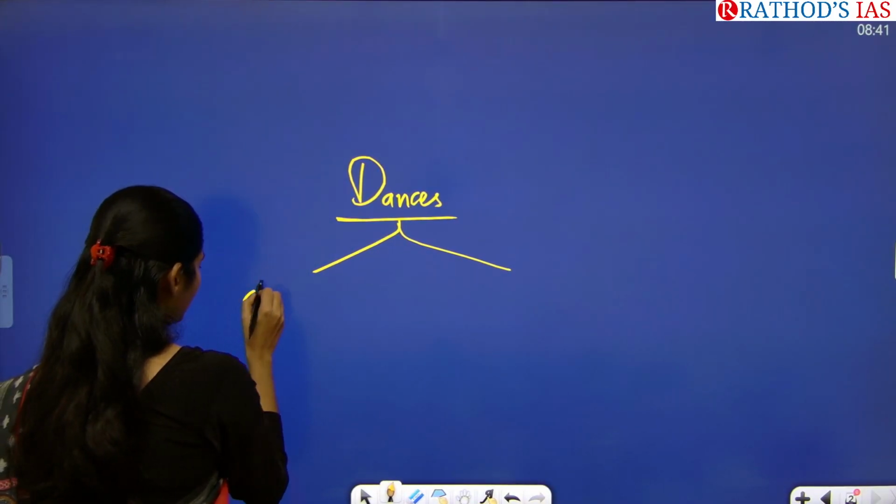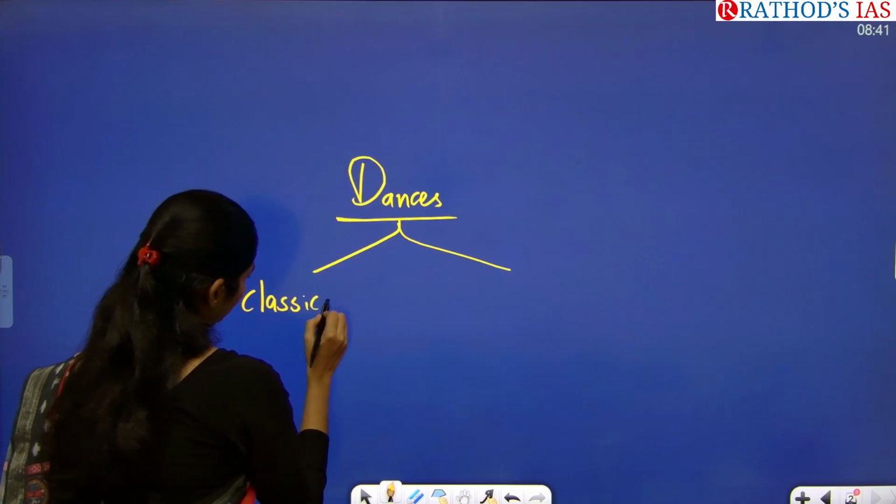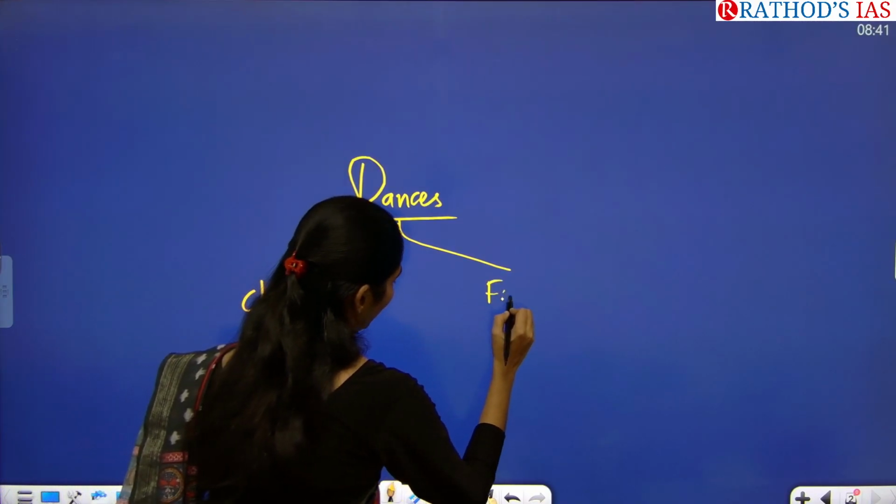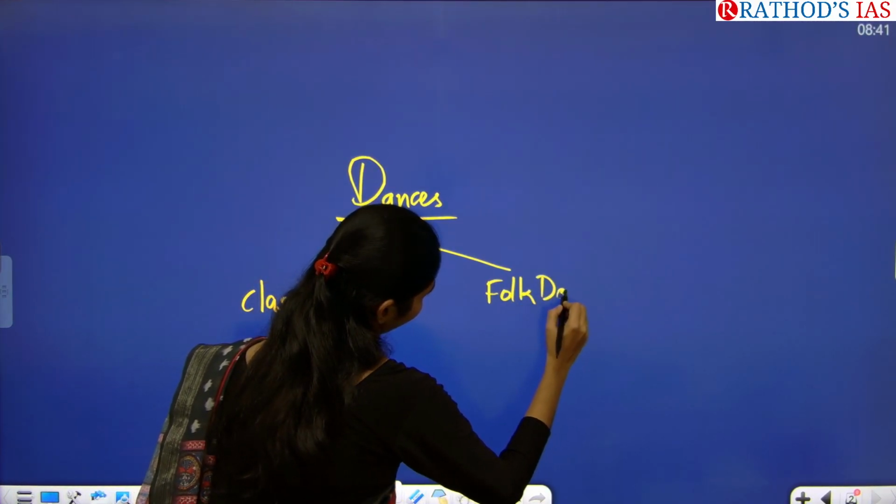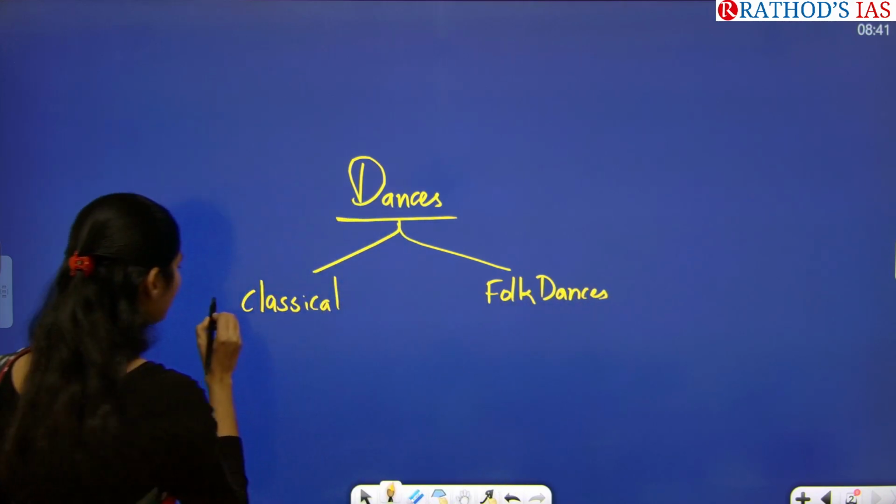First one is classical dances and next one is folk dances. So in classical dances we have 8 dances.